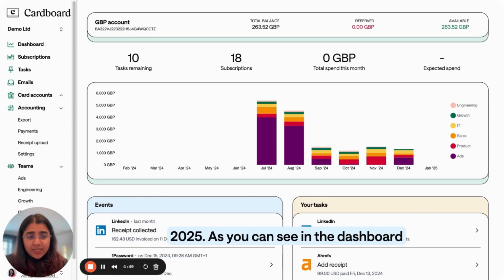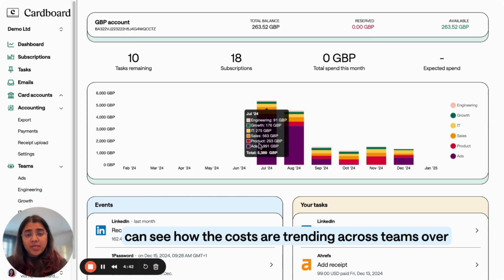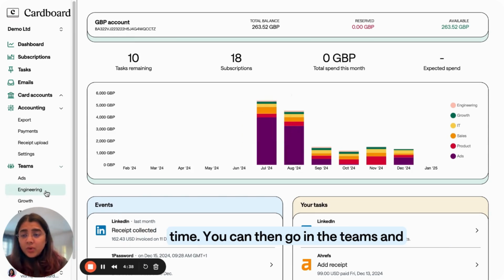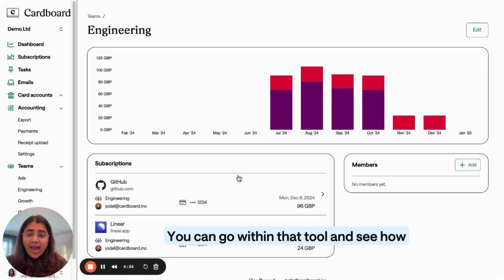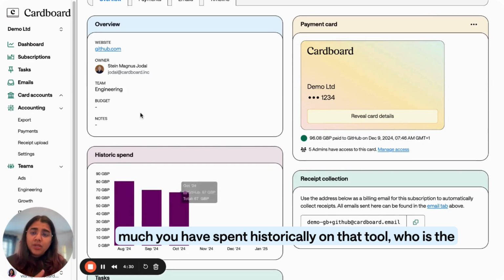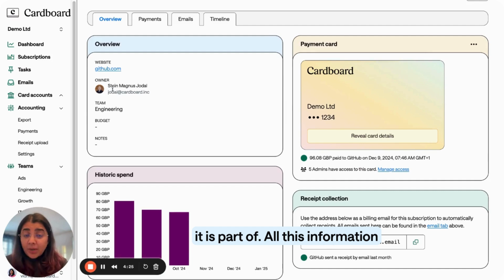So, as you can see in the dashboard, I've set up a couple of teams. You can set these teams up the way you want for your company so that you can see how the costs are trending across teams over time. You can then go in the teams and see what tools they are exactly spending on, and you can go within that tool and see how much you have spent historically on that tool, who's the subscription owner, and of course what team it is a part of.